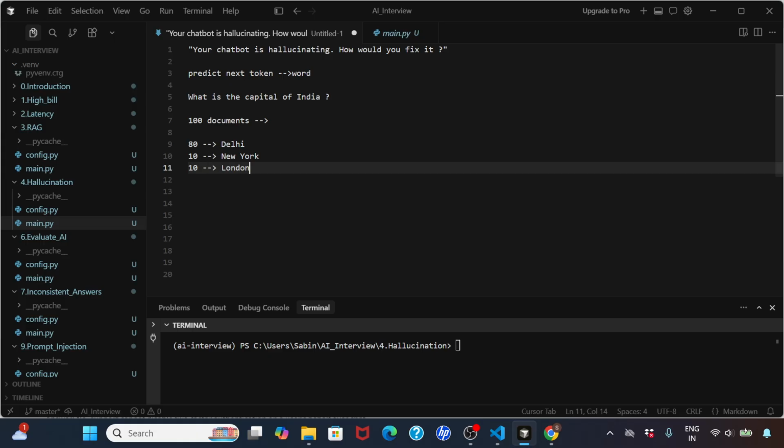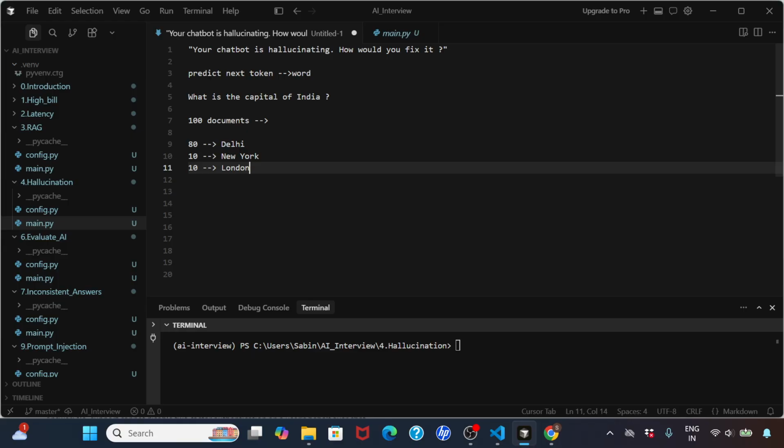So it is possible to have some wrong answers. It's like somebody teaching you the wrong way, and then you will end up giving the wrong answer eventually. It's not your fault, it's how the training was. So the model looks at what is the most likely and gives you the outcome. Sometimes it gives you the wrong outcome because it predicts the wrong way, and it ends up hallucinating. This is important for you to understand before we move on.